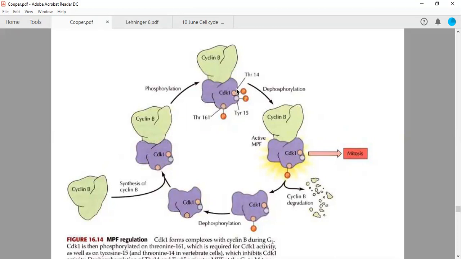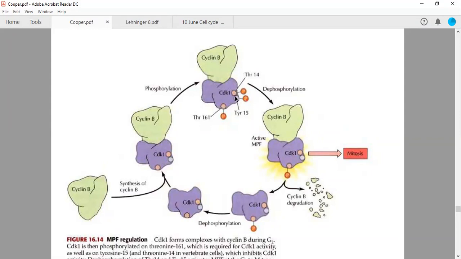So you need to remove these brakes, these inhibitory phosphorylations should be removed so that this particular complex is activated. And from the previous discussion, it is very clear that this particular position is activating in nature, and these particular positions are inhibitory in nature. So until and unless you remove these phosphorylations, the cell cycle progression will not take place.